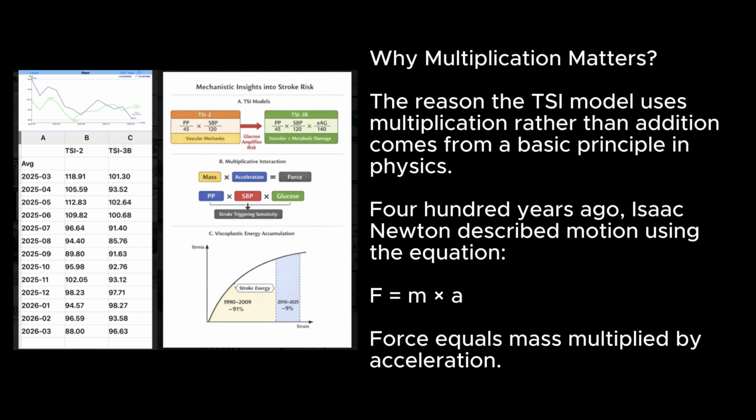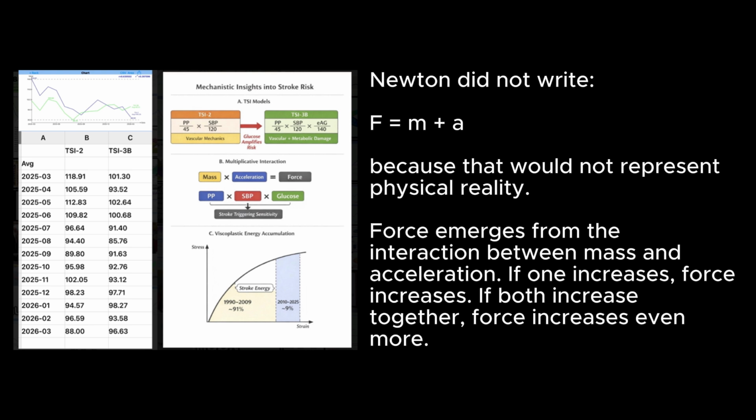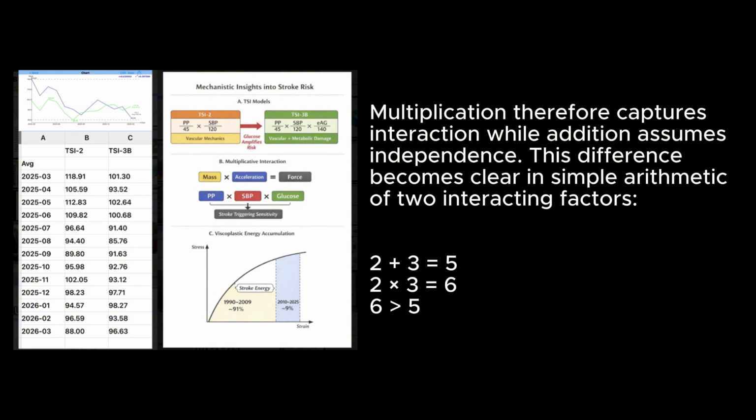Why does multiplication matter? The reason the TSI model uses multiplication rather than addition comes from a basic principle in physics. 400 years ago, Isaac Newton described motion using the equation F equals m times a, the force equals mass multiplied by acceleration. Newton did not write F equals m plus a because that would not represent physical reality. Force emerges from the interaction between mass and acceleration. If one increases, force increases. If both increase together, force increases even more. Multiplication therefore captures interaction while addition assumes independence.